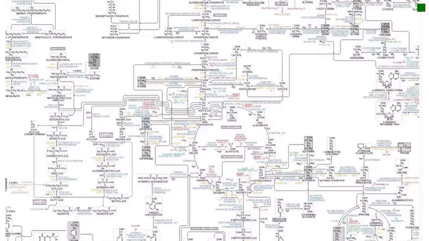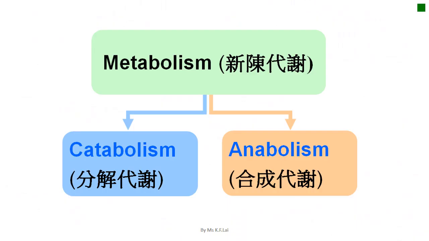There are hundreds of reactions taking place inside our body. This is not a map of an MTR. Indeed, these are some chemical reactions taking place inside our bodies. They are very complicated indeed. To make it simple, we usually divide metabolism into two categories. One is catabolism and the other is anabolism.